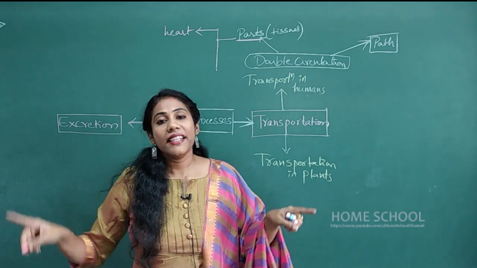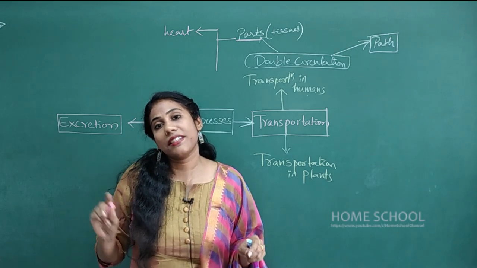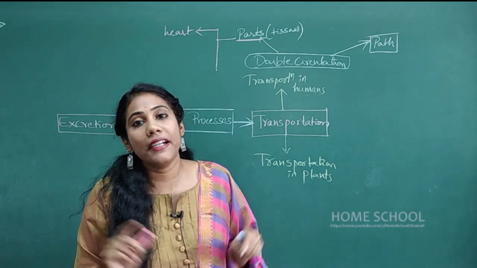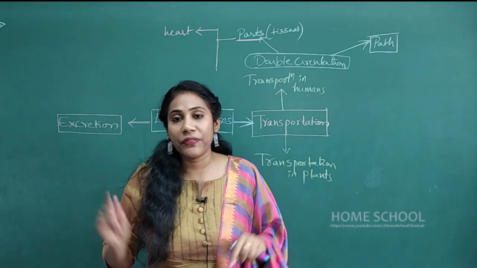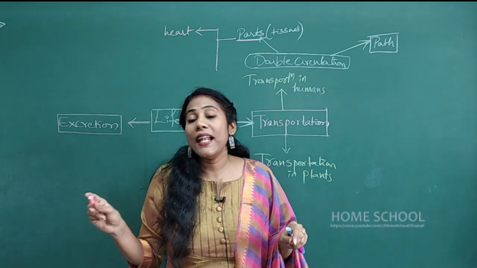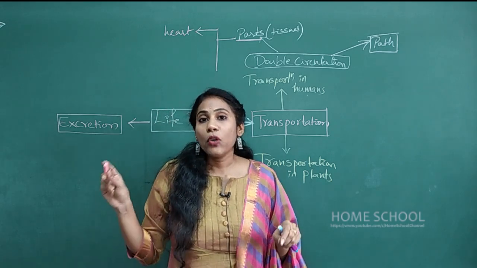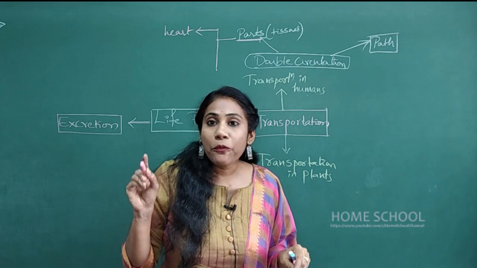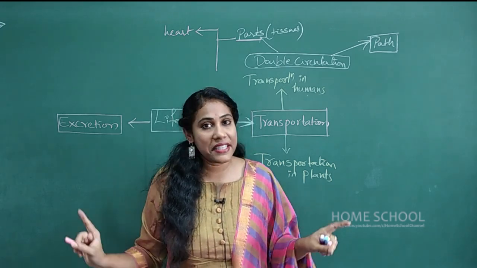So these are the various parts of the heart, and each and every part's importance, what happens in that part. So what happens in the left atrium, what happens in the left ventricle, what happens with the help of aorta, what happens with vena cava, and what is the work of pulmonary vein and pulmonary artery, everything you must understand clearly.